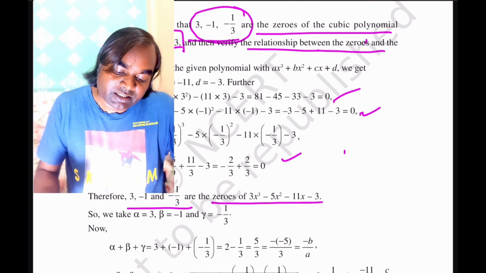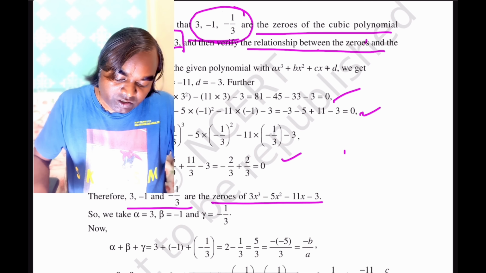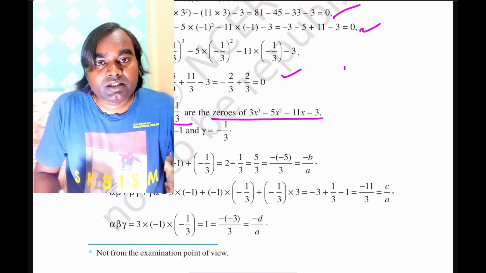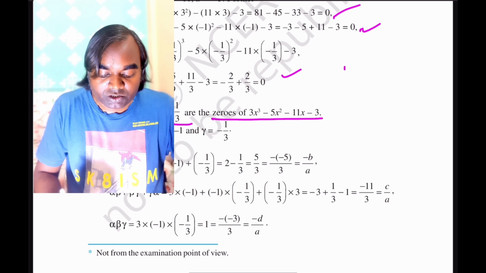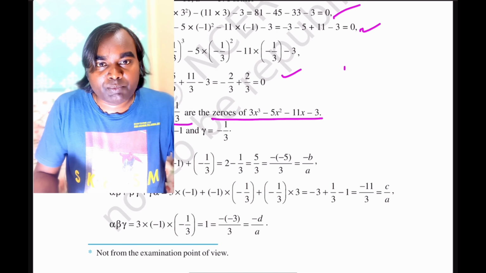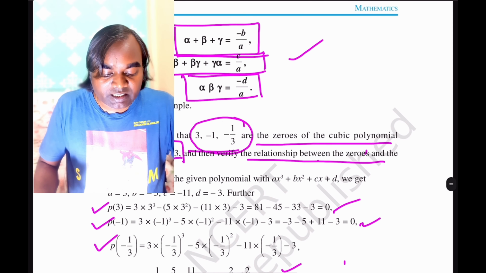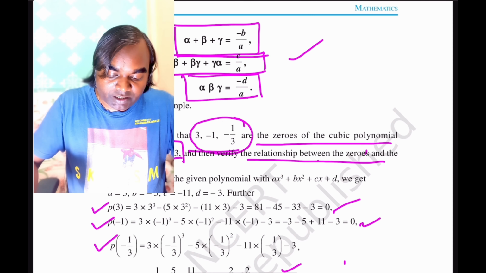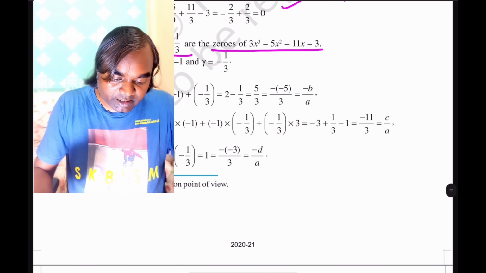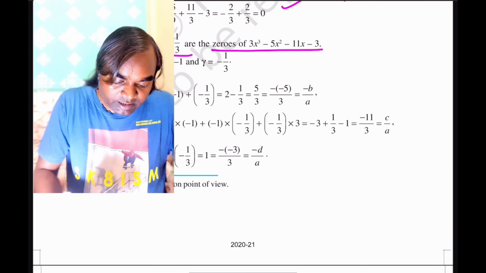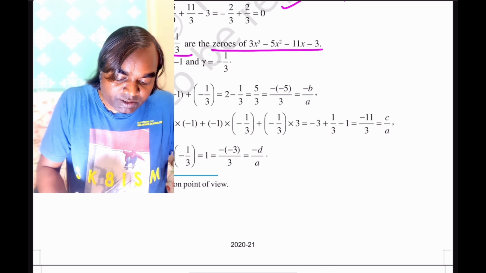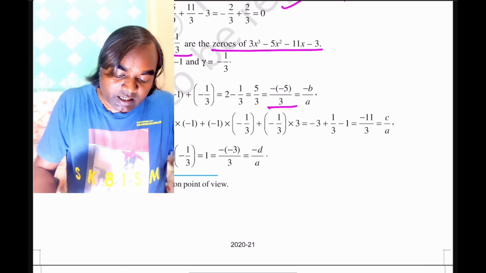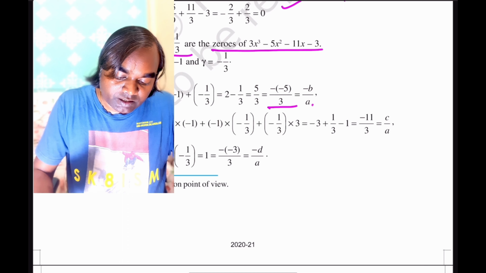Therefore 3, minus 1 and minus 1 by 3 are the zeros of this cubic polynomial, and then also verify the relationship between the zeros and the coefficients. This is a cubic polynomial, so you have to verify that alpha plus beta plus gamma is equal to minus b by a, alpha beta plus beta gamma plus gamma alpha is equal to c by a, and alpha beta gamma is equal to minus d by a. Keep that in your mind, and after that prove that alpha plus beta plus gamma is equal to this, and this is equal to minus b by a.